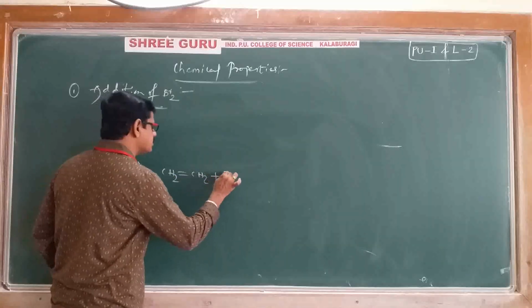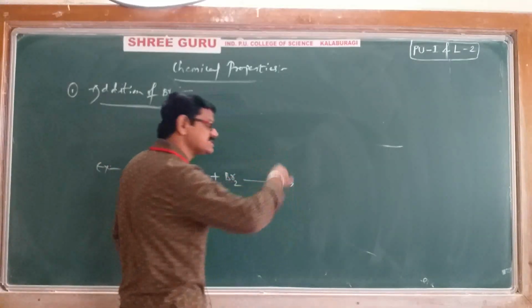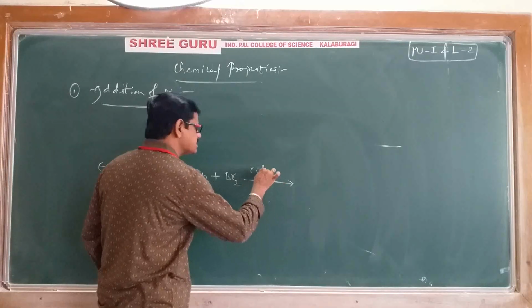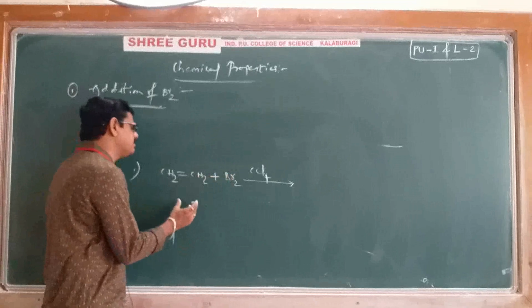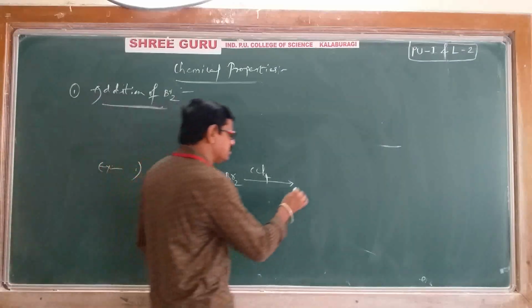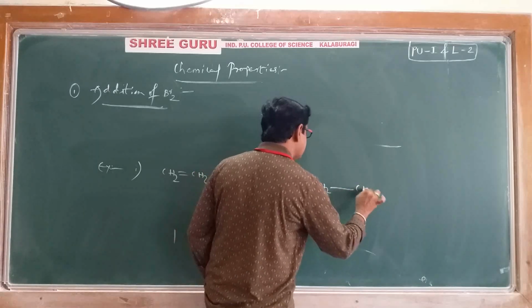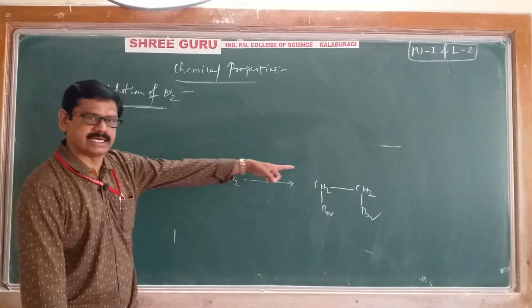Ethene is added with bromine in the presence of an inert solvent like carbon tetrachloride. Then a bromine molecule will come and add across the double bond. You will get CH2Br, single bond, CH2Br.